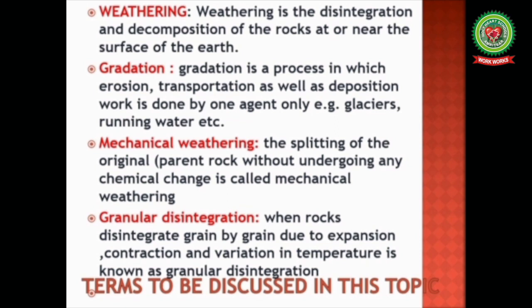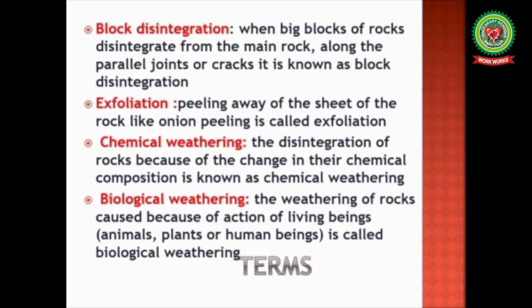Mechanical weathering. The splitting of original parent rock without undergoing any chemical change is called mechanical weathering. Granular disintegration. When rocks disintegrate grain by grain due to expansion and contraction and variation in temperature, it is known as granular disintegration. Block disintegration. When big blocks of rocks disintegrate from the main rock along the parallel joints or cracks, it is known as block disintegration. Exfoliation. Peeling away of the sheet of the rock like onion peeling is called exfoliation.